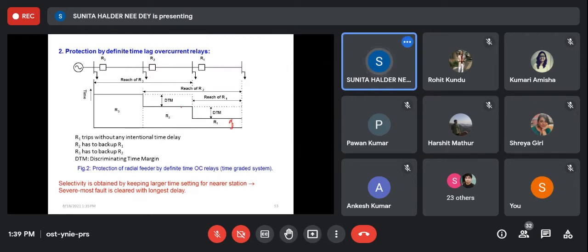So R2 will operate at this time, R3 accordingly. So the time span, the difference between R1 and R2 is called discriminating time margin. Discriminating time margin means it can differentiate the operation between R1 and R2. So in that way, we can differentiate the operation.